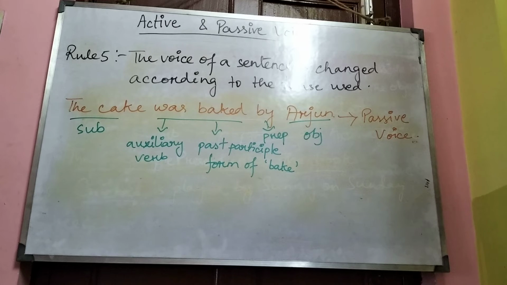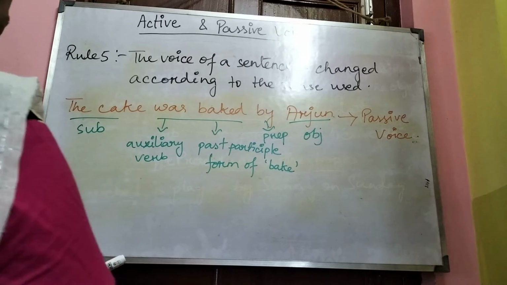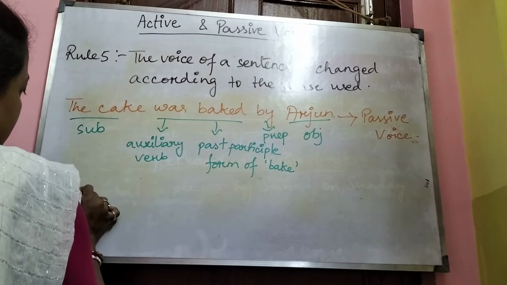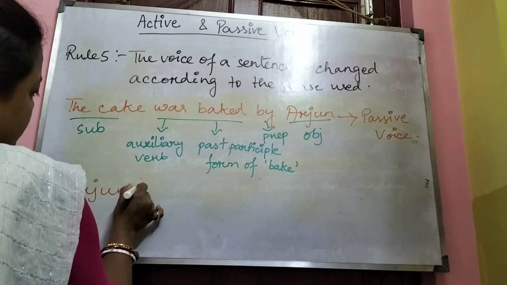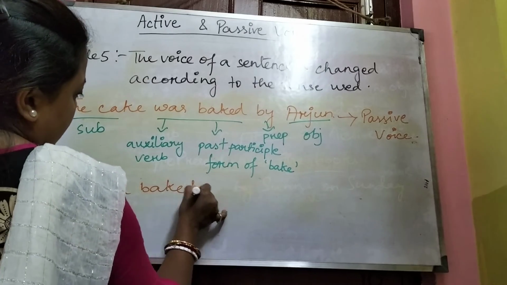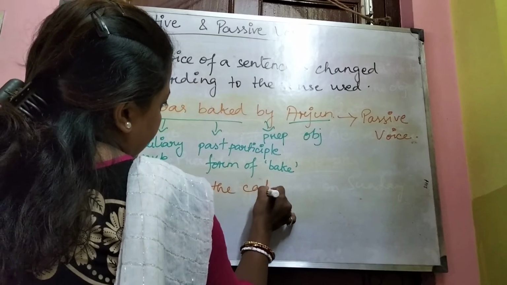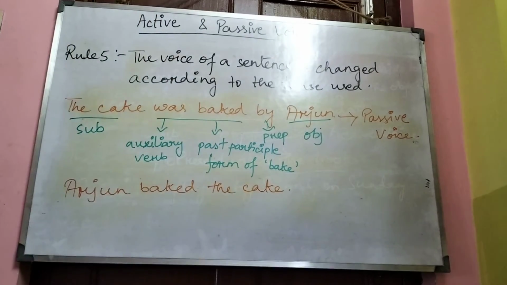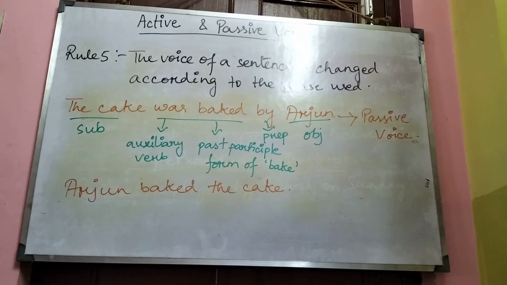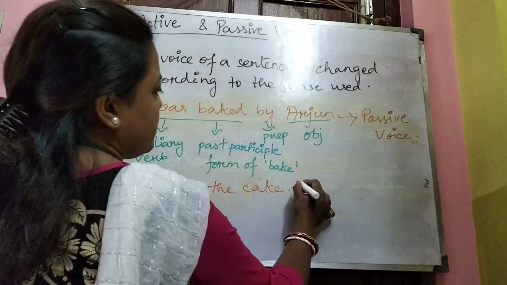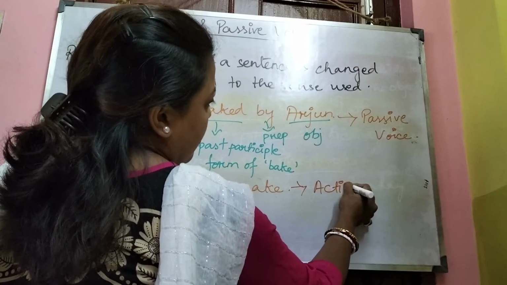the auxiliary verb was will be omitted. Was will not be required. So when we change this sentence into active voice, we will only use Arjun baked the cake. This is the active voice.